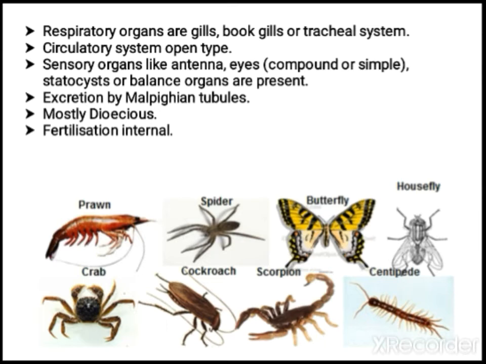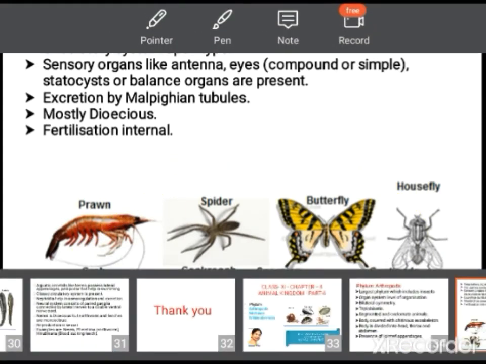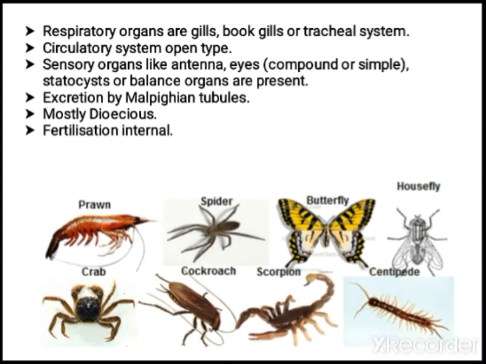So mostly they are dioecious. Fertilization is internal type. As they are terrestrial organisms, the fertilization is internal. Here you can see varieties of arthropoda: prawn, spider, butterfly, housefly, crab, cockroach, scorpion. Even the millipede and centipede all come under this category. Organisms with jointed legs.